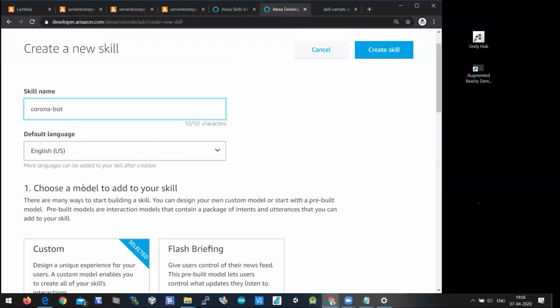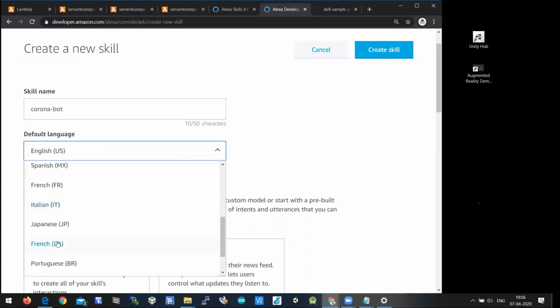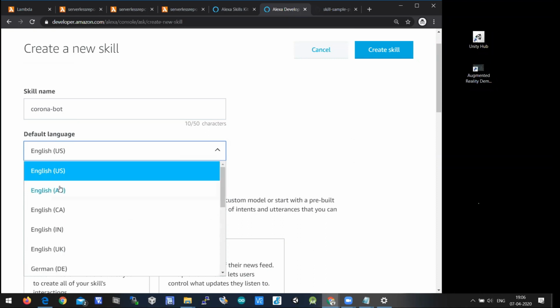So choose a model to add your skill. English is the default language, or you can put English Indian and all. You can select your language. The default language is English US, or if you want to change, you can change here to English Indian, because it's all about a voice bot, right?